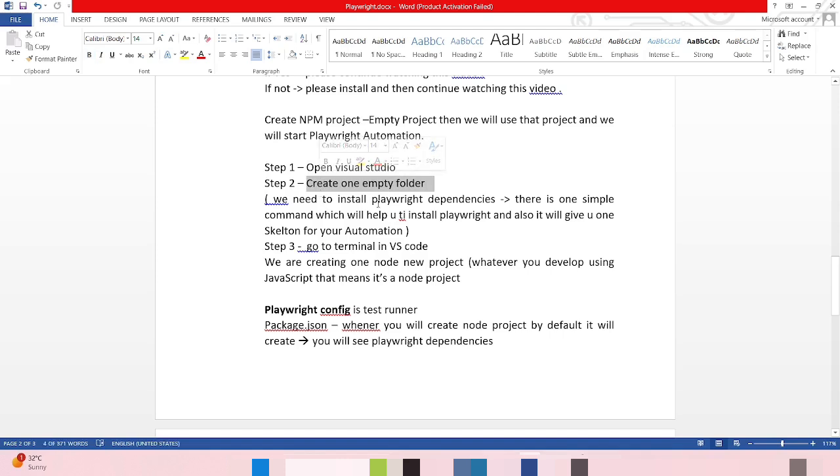Then we will install Playwright dependencies. It's not a big process, we just give one command and it will install Playwright dependencies, and also it will give you one skeleton for your automation. Okay, let's shift over to Visual Studio Code.